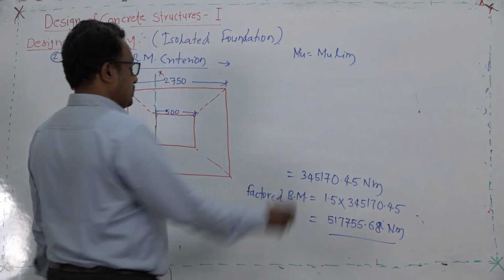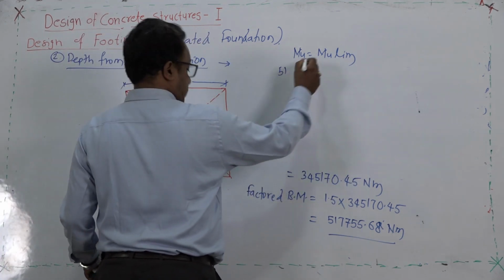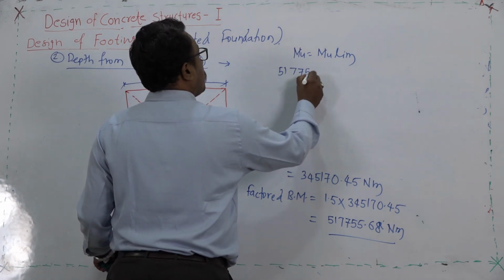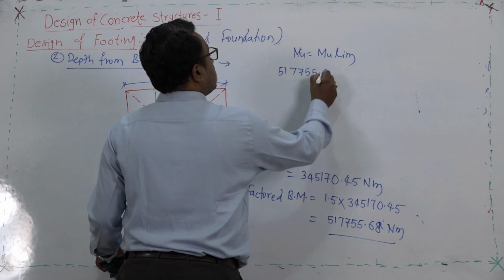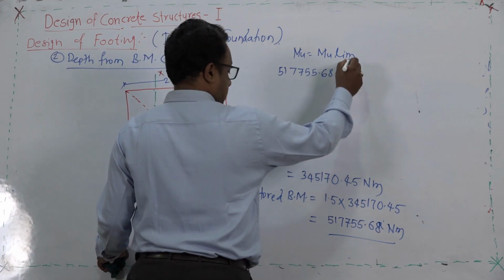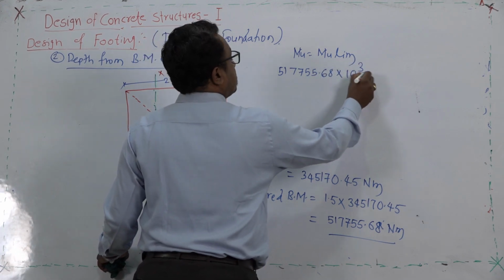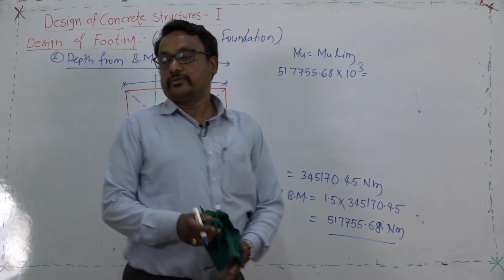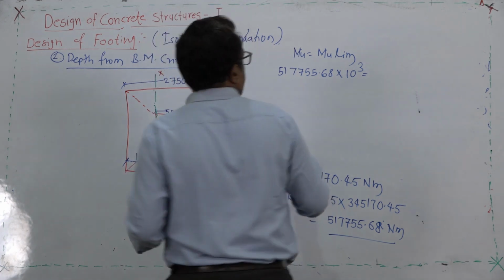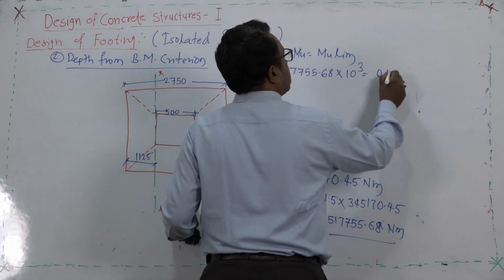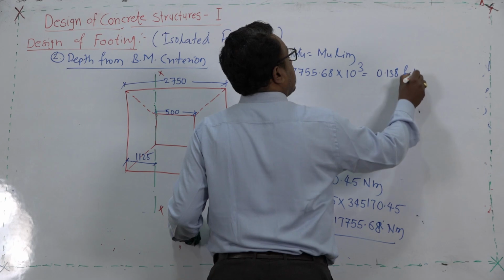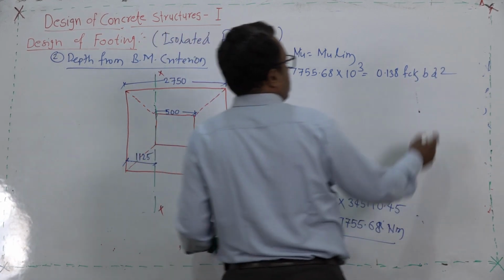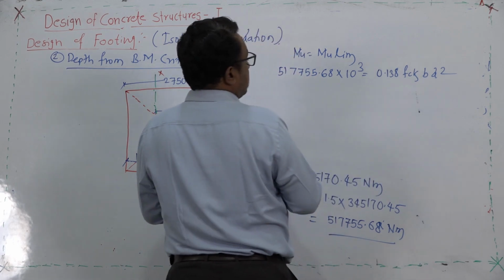So, Mu is obviously 517755.68 multiplied by 10 to the power 3, just I have converted the Newton meter into the Newton millimeter, which will be 0.138 fck b d square.